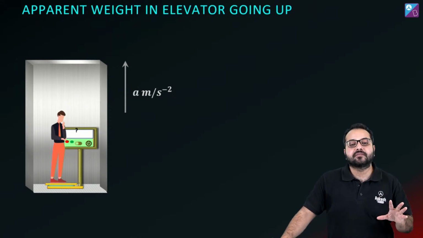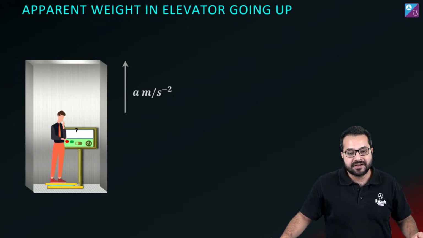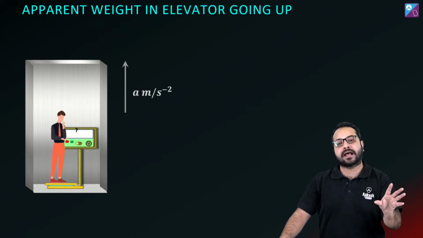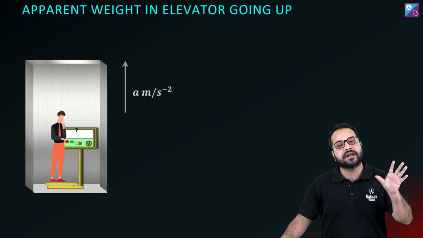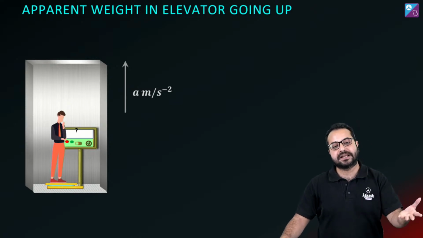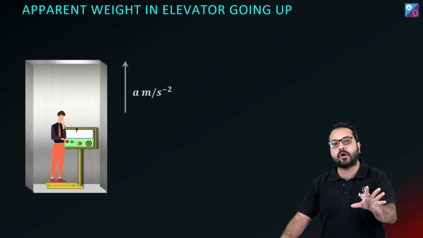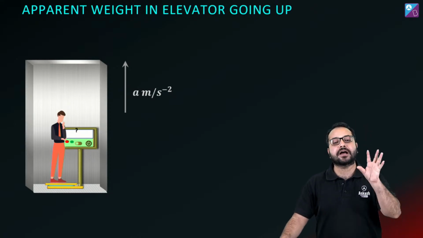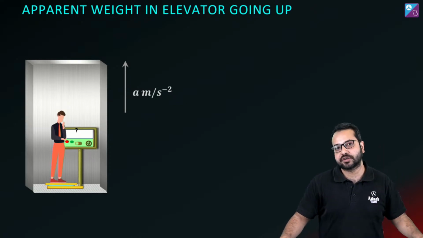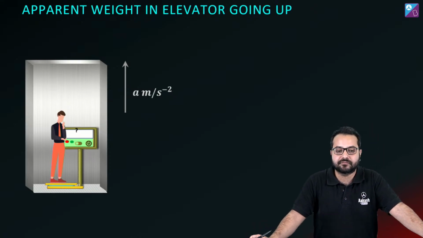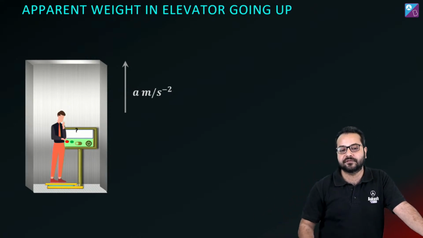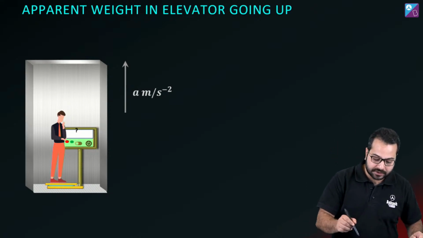Arpit, when you are saying that the acceleration of the frame is 0, then it is no longer a non-inertial frame. Do you get this? As soon as the acceleration of the frame is 0, it is no longer a non-inertial frame, and hence pseudo force is not needed. If there is no acceleration, we should not have to assume it to be a non-inertial frame. It is again going to become an inertial frame, so obviously no pseudo force would be required. We will no longer call it a non-inertial frame. Now I'm going to answer Swastika.